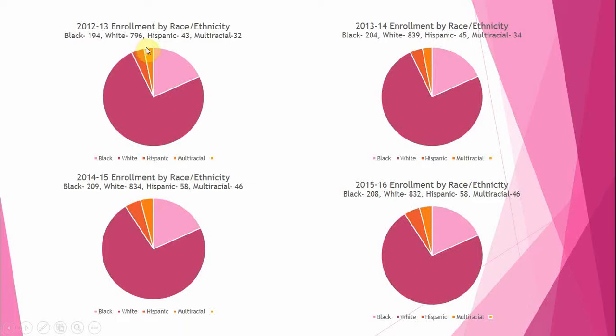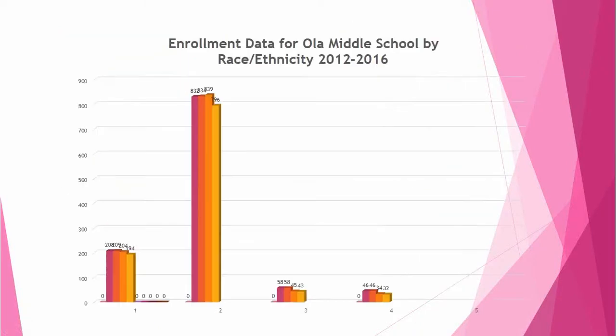So if you look here from 2012 to 13, you can see the population is going up every year. And if you go from 2013-14 down here to 2014-15, you can see the population also went up a little bit. And then over here at the last, 2015-16, it stayed the same as the year before. And here's another chart of the past 4 years of our enrollment data by race and ethnicity.